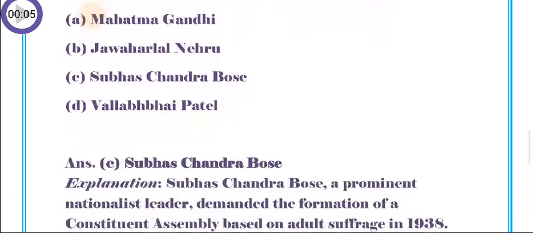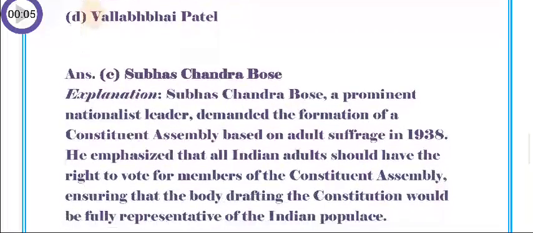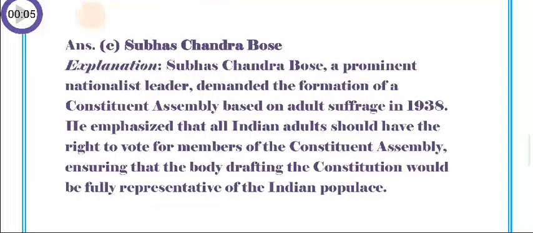So the answer is C. Subhash Chandra Bose. Subhash Chandra Bose, a prominent nationalist leader, demanded the formation of a constituent assembly based on adult suffrage in 1938. He emphasized that all Indian adults should have the right to vote for members of the constituent assembly, ensuring that the body drafting the constitution would be fully representative of the Indian populace.